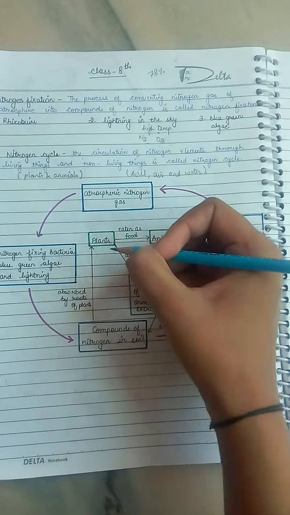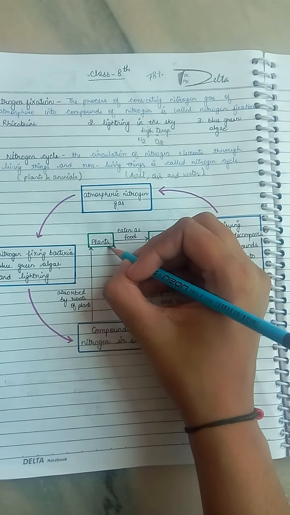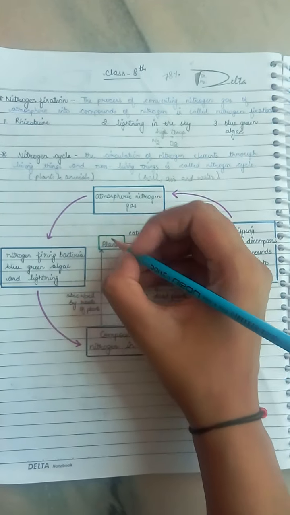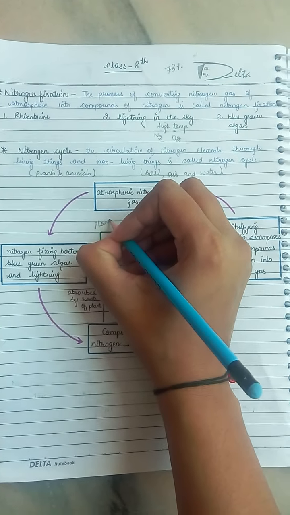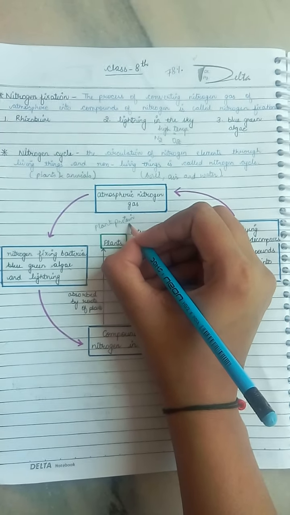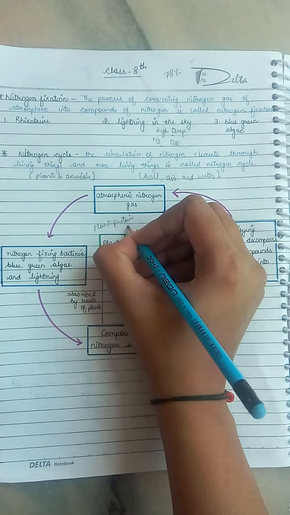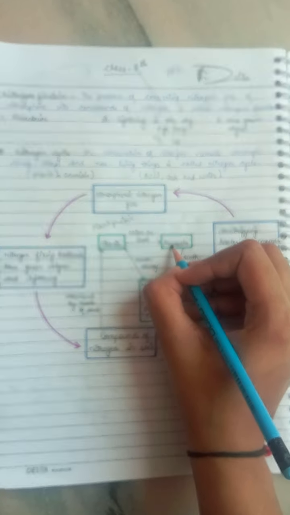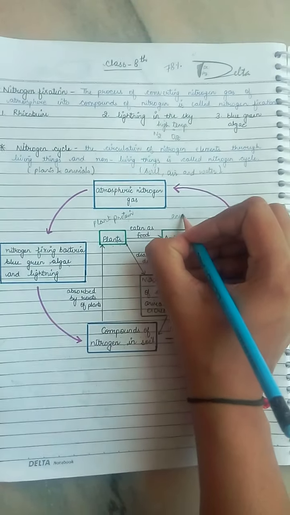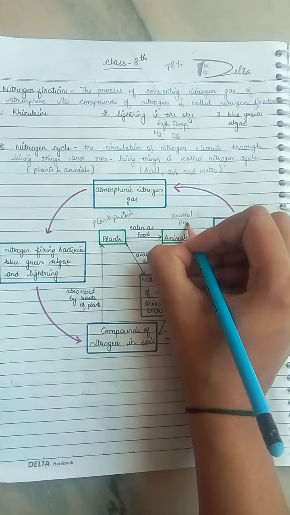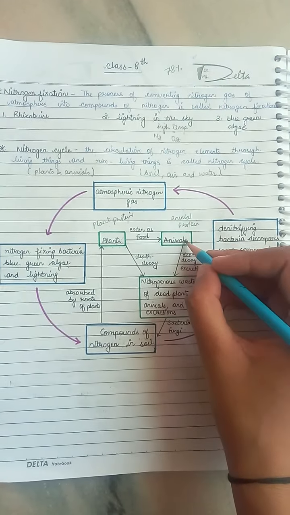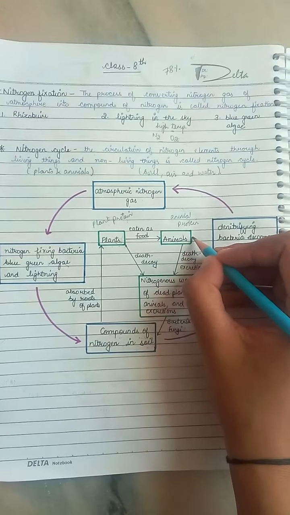With the help of roots, the plant takes in these compounds, but does not use them directly as they are present in the soil. Firstly, the plants convert these nitrogenous compounds into plant protein and use these plant proteins for their growth. Then the animals eat plants, and by converting the plant protein into animal protein, they use this animal protein for their growth.